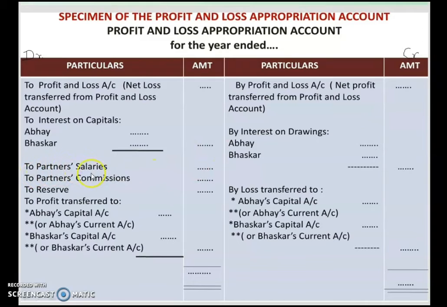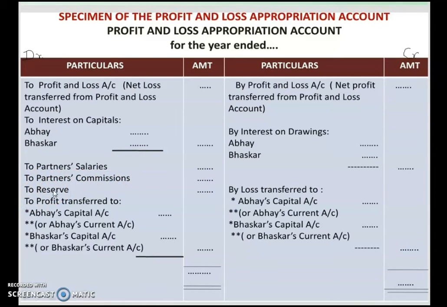Next is partners' salaries. Write it down. Sometimes one partner's salary will be given, or both partners'. If it is given for both partners, write it separately, make a total and put it in the outer column. Same is the case with partner's commission. Then reserve is also given to you.